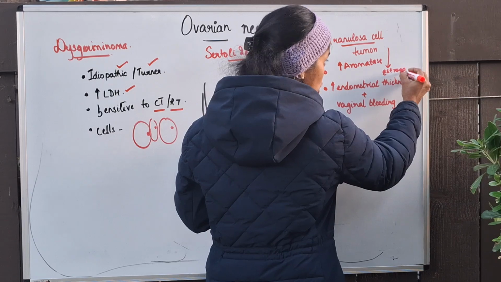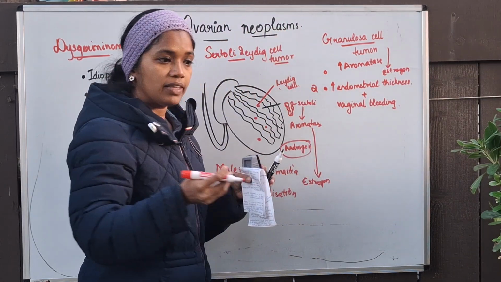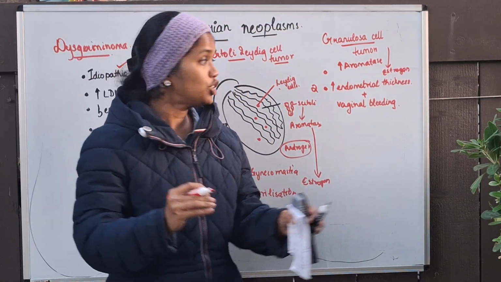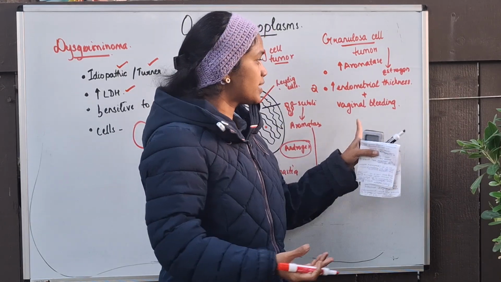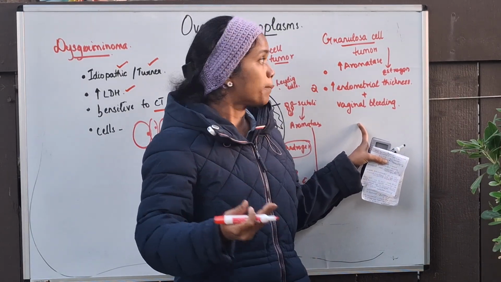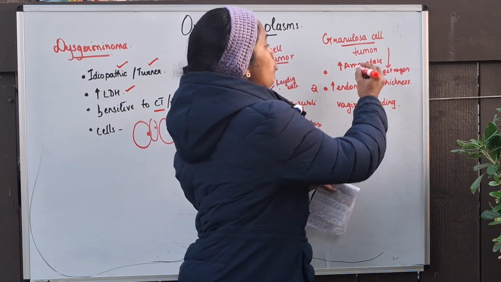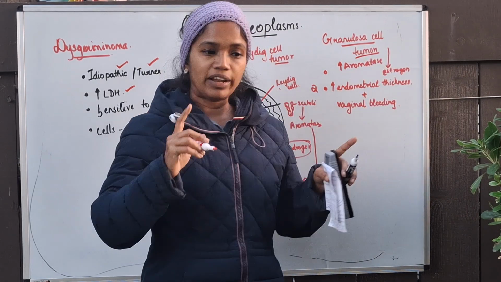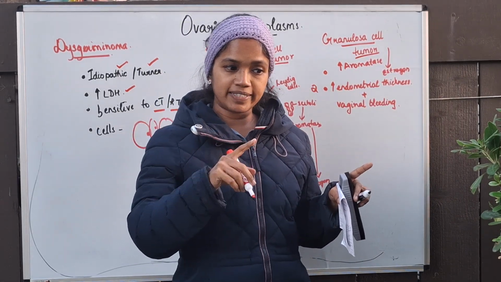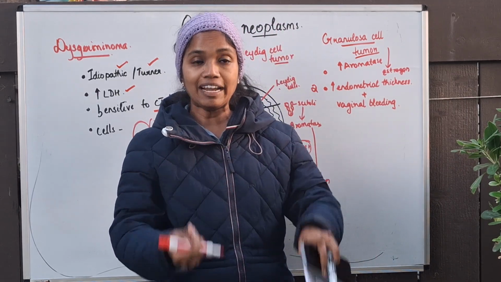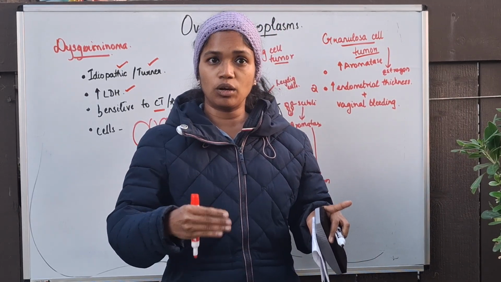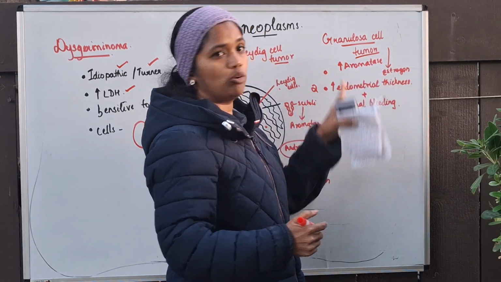With the increased estrogen, they will present with an ovarian neoplasm, but in addition there can be an increased endometrial thickness. Increased endometrial thickness can result in vaginal bleeding. So this is the typical presentation of granulosa cell tumor. Whenever you have a question which states that there is an ovarian neoplasm with increased endometrial thickness and on and off bleeding, then it is a granulosa cell tumor.